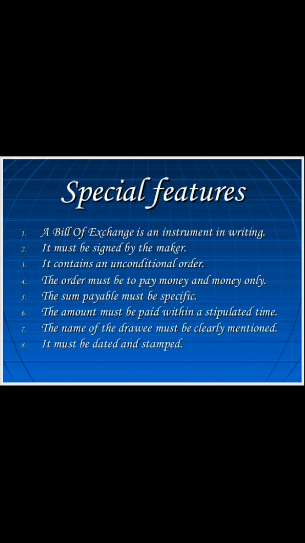The amount must be paid within a stipulated time. As a time duration is given in the bill of exchange, before that time matures, the payment has to be made. Next is, the name of the drawee must be clearly mentioned. That means the name of the person who has to make the payment has to be mentioned very clearly, as I have shown you in the specimen of the bill of exchange. And the last is, it must be dated and stamped. That means the proper date on which the bill of exchange has been created is to be mentioned, and it is to be duly stamped.